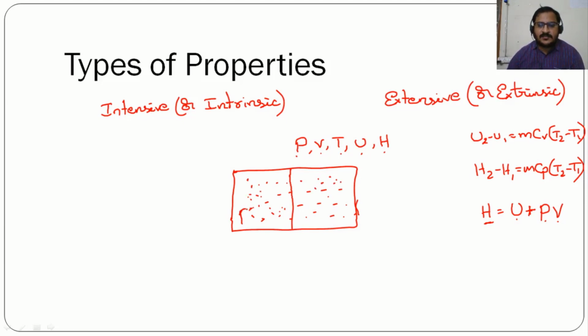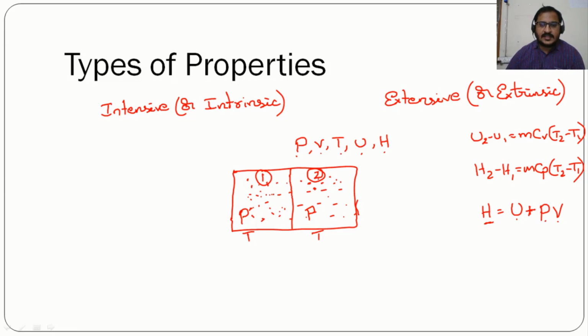Pressure will remain the same in both the chambers, temperature will remain the same in both the chambers, but the volume in this chamber is different and the second chamber is different. Suppose if you take this as 1 and this as 2, the volume in this chamber is different, volume in this chamber is different.